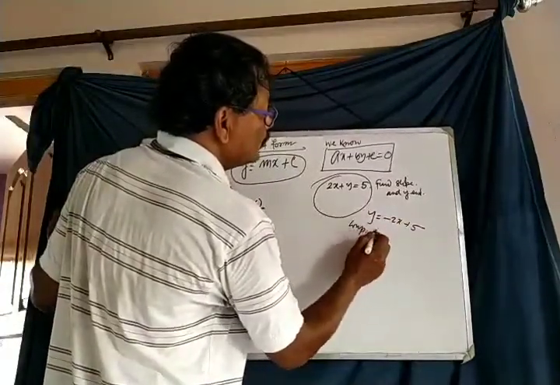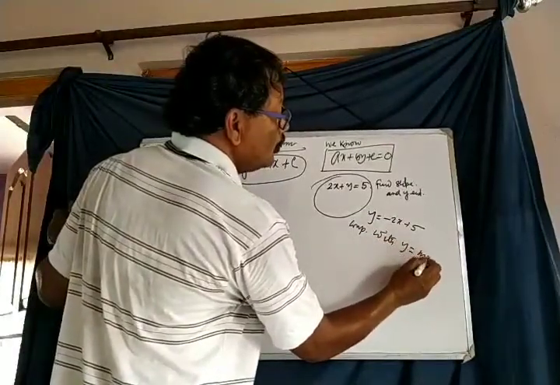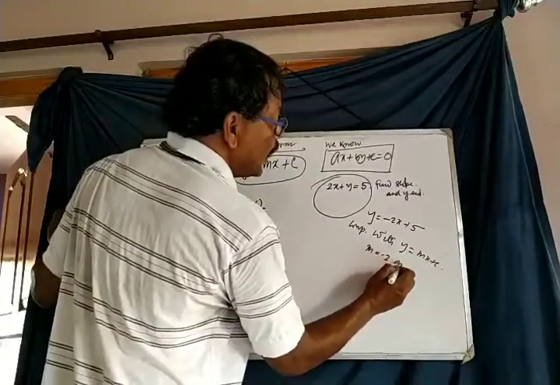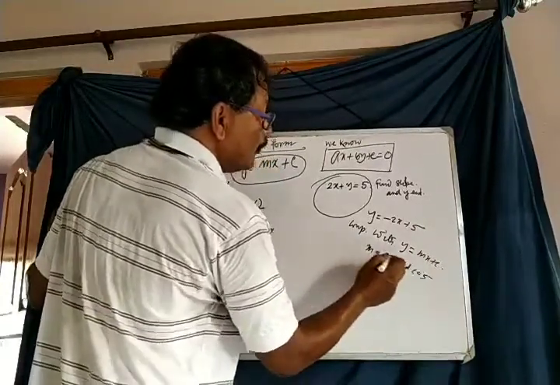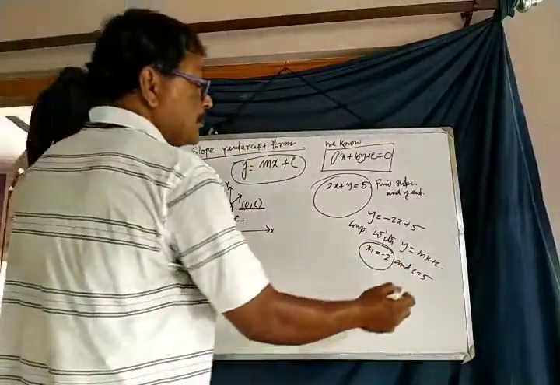Comparing with y equals mx plus c, we get m equals minus 2 and c equals 5. Therefore, the slope is minus 2 and the length of the y-intercept is 5.